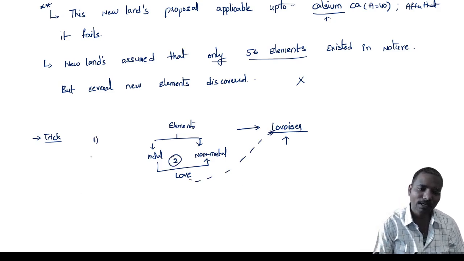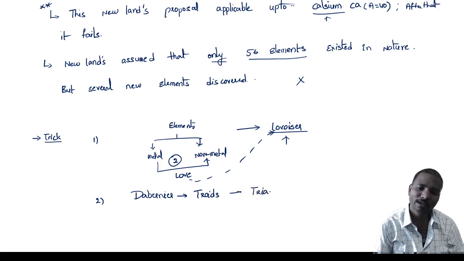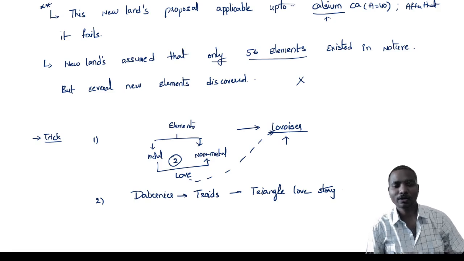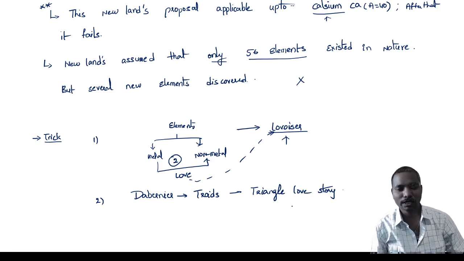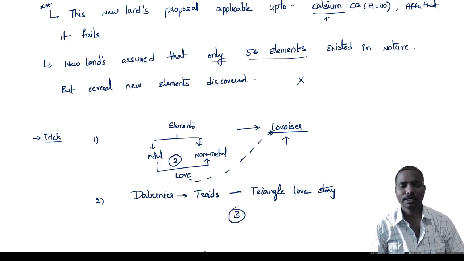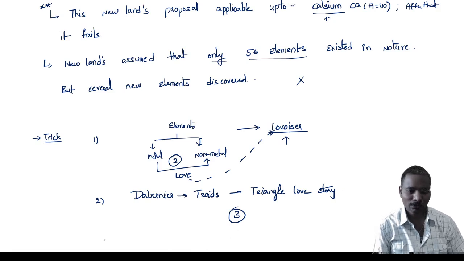After that, another scientist came. Who is that scientist? Doebereiner. He has given triads, a triangle love story. According to this triangle love story, three elements are grouped together.